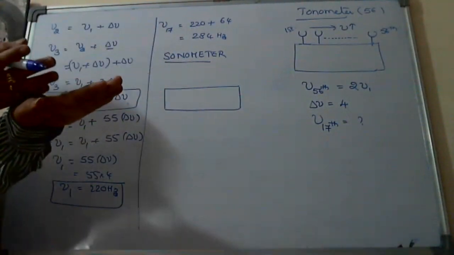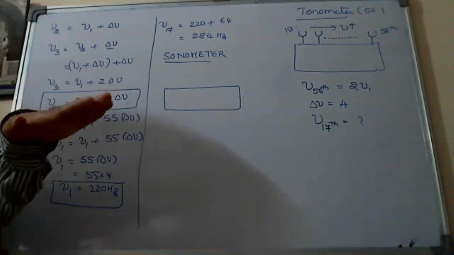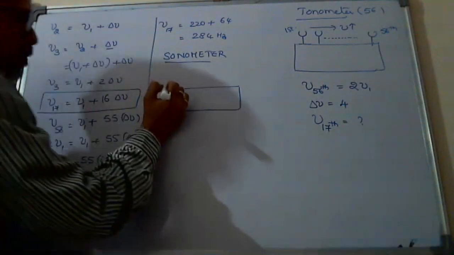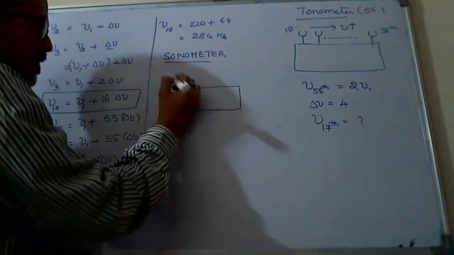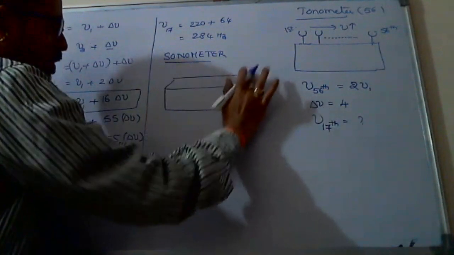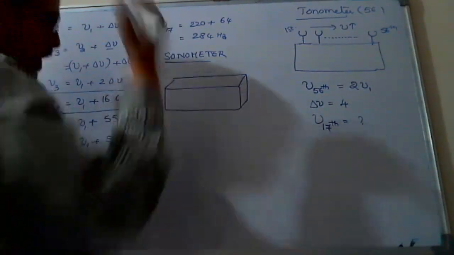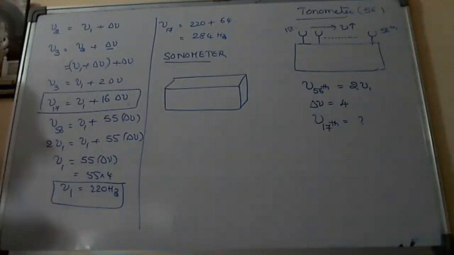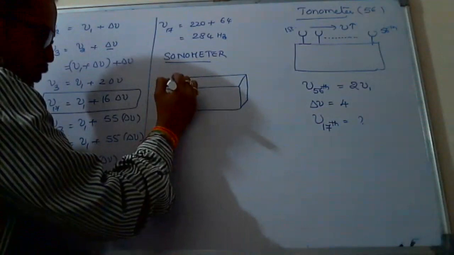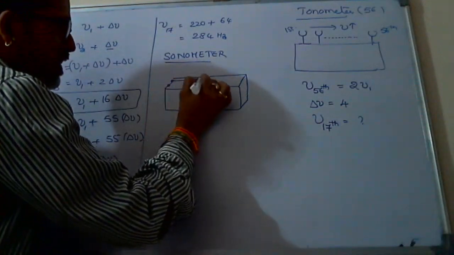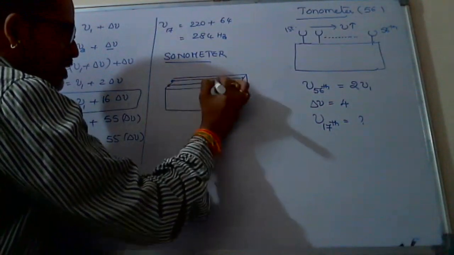Actually in a violin or guitar, we can find 2, 3, 4, 5 wires at the top. So here at the top, suppose there are 2 wires in a 3-dimensional diagram. Suppose this is the top surface of the sonometer box. Here he is taking 2 pegs, means 2 screws, and the 2 wires are fixed, just like the guitar.